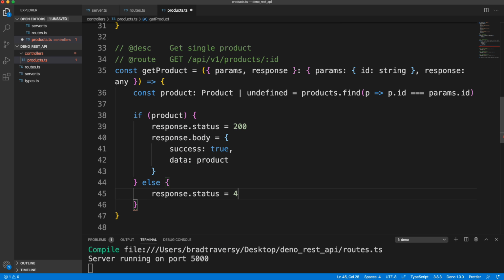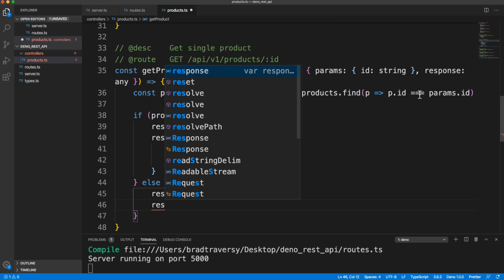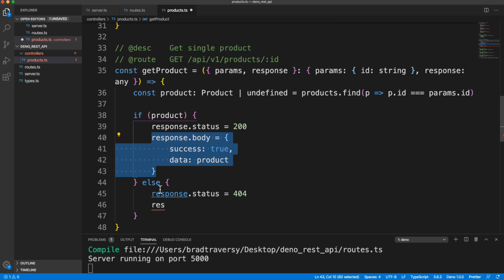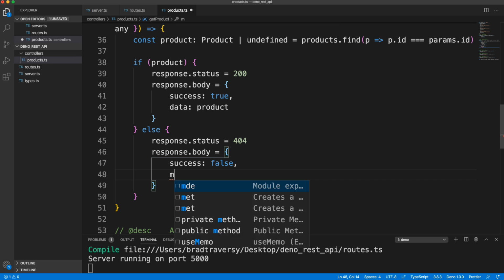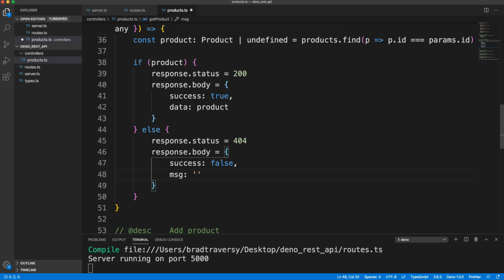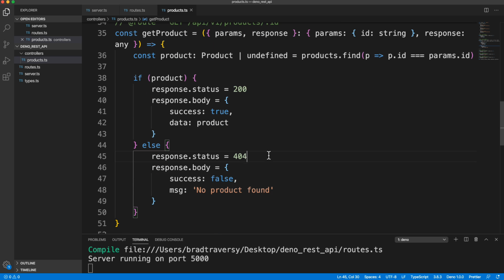Let's set that to 404 because it's not found, and then we'll set the response. I'll just copy this actually. So we'll set this to success false, and instead of data, I'm just going to put a message. So let's say msg, and we'll say no product found.